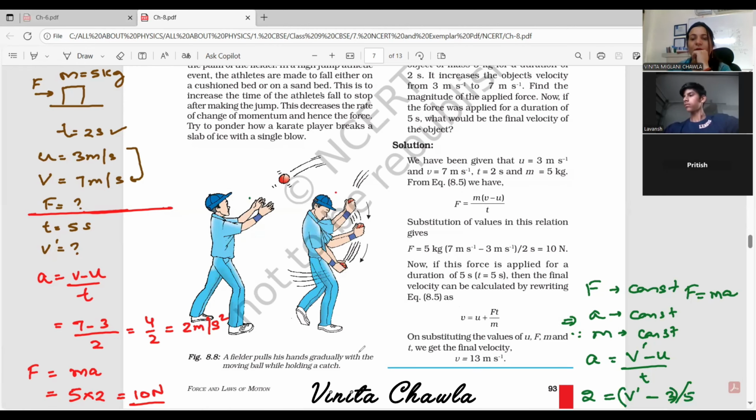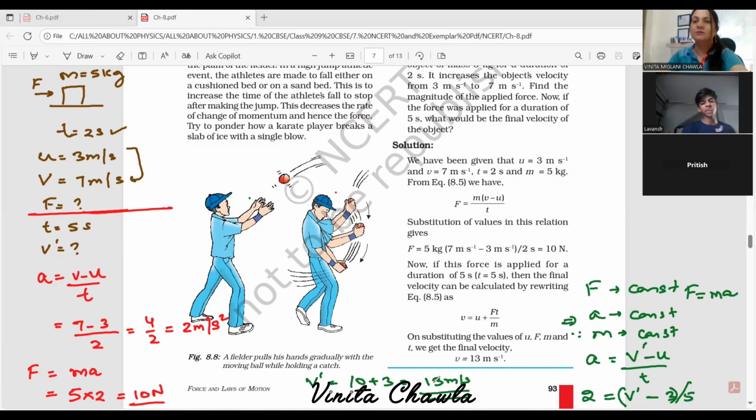So v dash is, move this 5 to the other side, it's 5 into 2 plus 3. So 10 plus 3, 13 meter per second is the velocity. After 5 seconds the velocity will change again. This is the final velocity after 5 seconds.